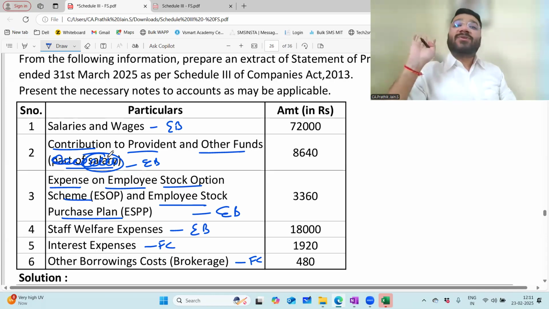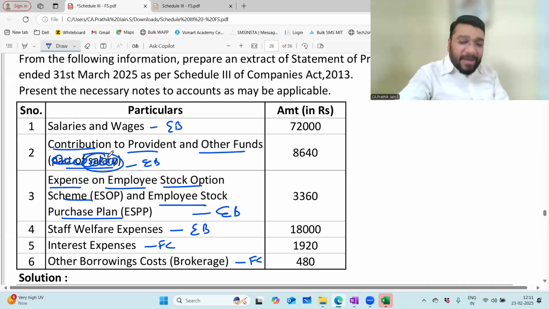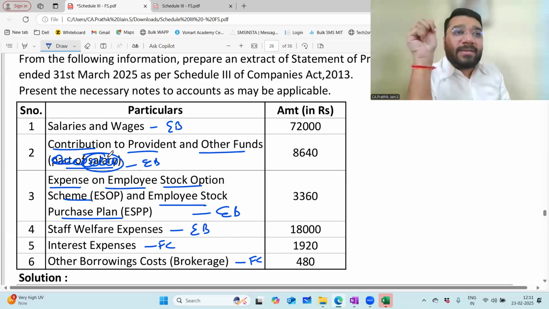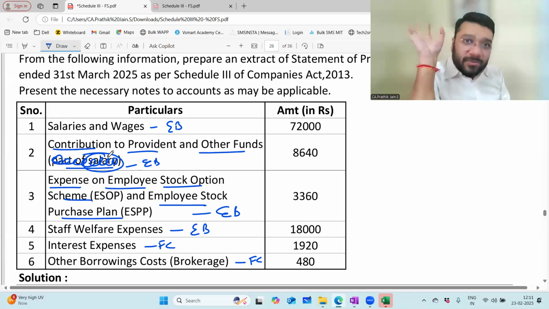If I remove this down, there's no confusion. I took this question as it is. I'm again telling you, there are certain points in your financial statement which can be creating a debate. You will find this problem in your practical life. We've been debating in the past, we're debating even now, we'll be debating in future also.